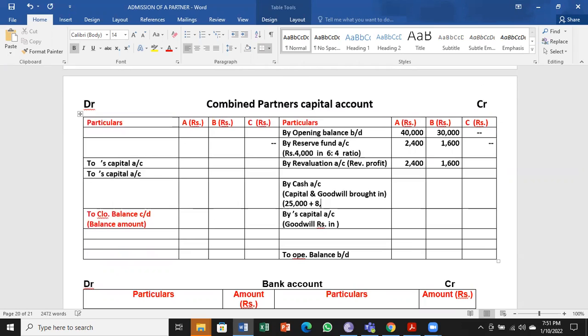Goodwill brought in is 8,000. Please remember, I have written all the easy way in the brackets. If you remember, that is more than sufficient to work. Next, how much C is giving to the old partners?